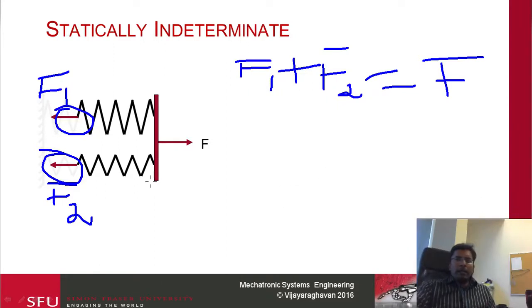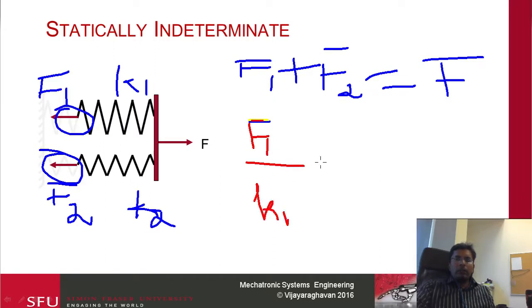The way we would calculate them is we need to have the deflection of the two springs. We need to match the deflection of those two springs. So if this value is K1 and this value is K2, the additional equation that we would have is that the deflection, which is going to be F1, let me use a different color, F1 divided by K1 needs to be equal to F2 divided by K2.